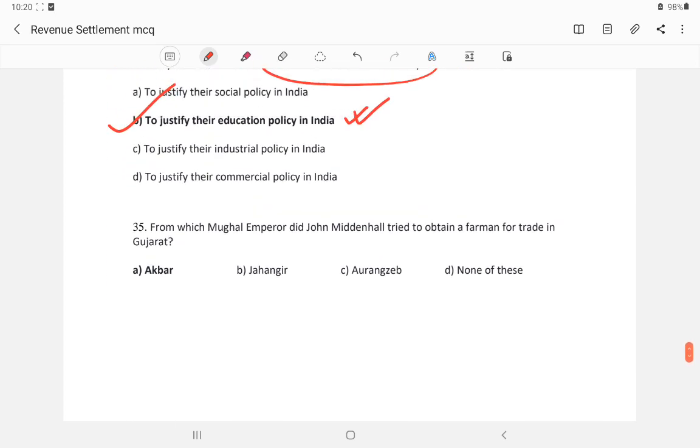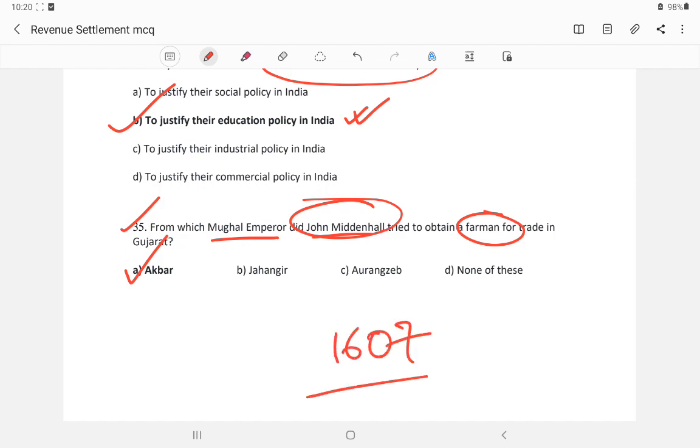So the last question: from which Mughal emperor did John Mildenhall try to obtain the farman? John Mildenhall approached the king directly to get the farman. It is Akbar the Great. Akbar died in 1605.